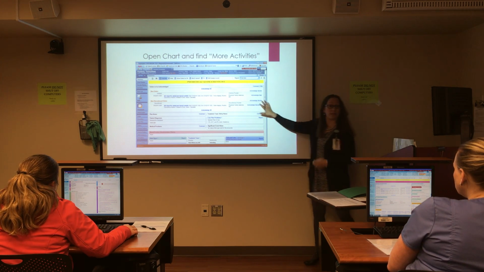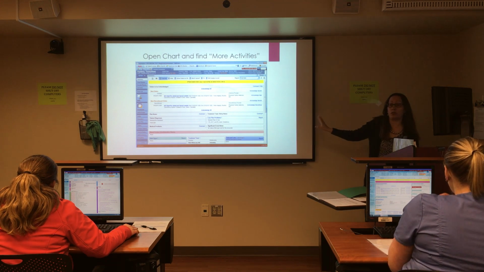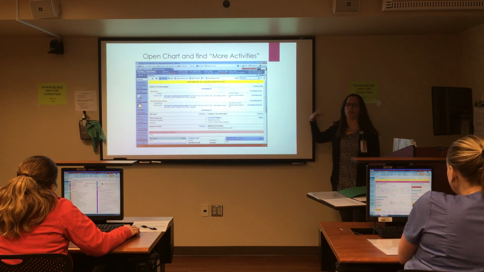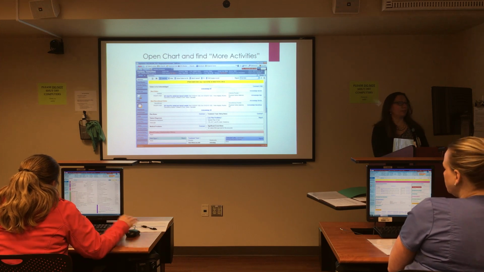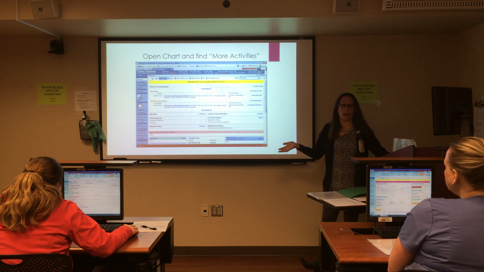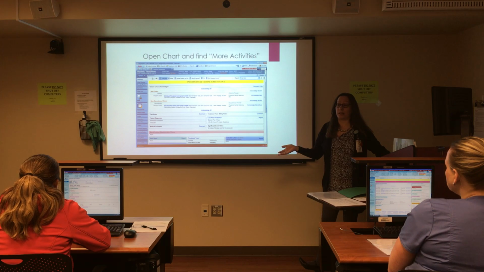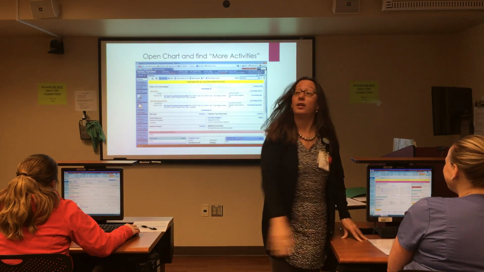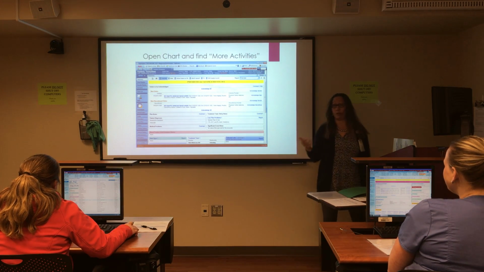Did everyone get something that looks like this? Right now I'm just going to show you, I don't want you documenting yet. I'm going to go through this little scenario so you can see what you're doing, and then I want you to do your own that's on your table. When you pull up your patient, everyone gets their own WOW. You shouldn't be sharing your WOW with your doctors. They all want to come down and ask, can I just put that order in? No. They have 2 computers in the room for a reason. They can have one, you can have one.